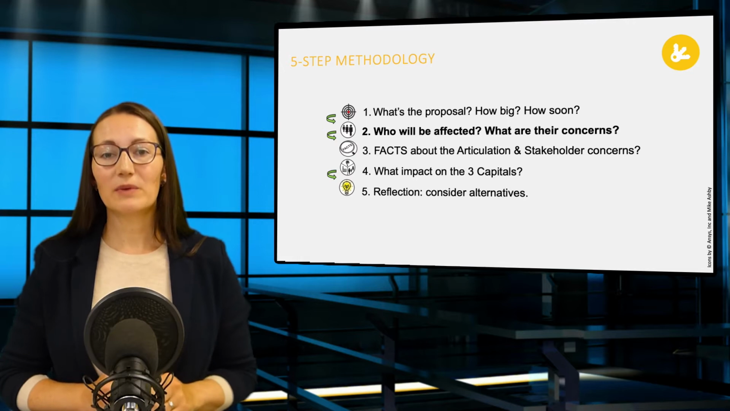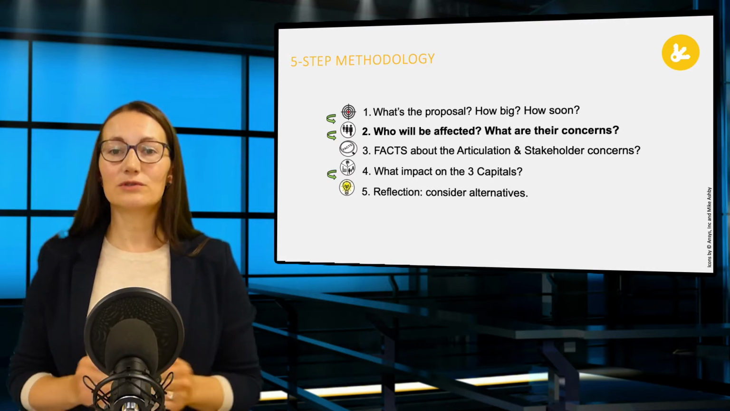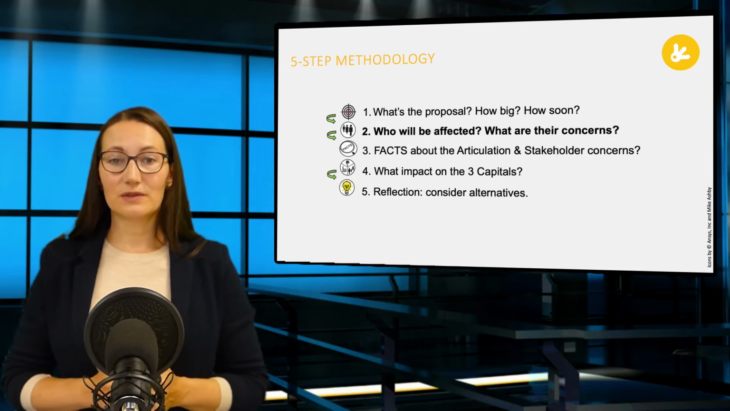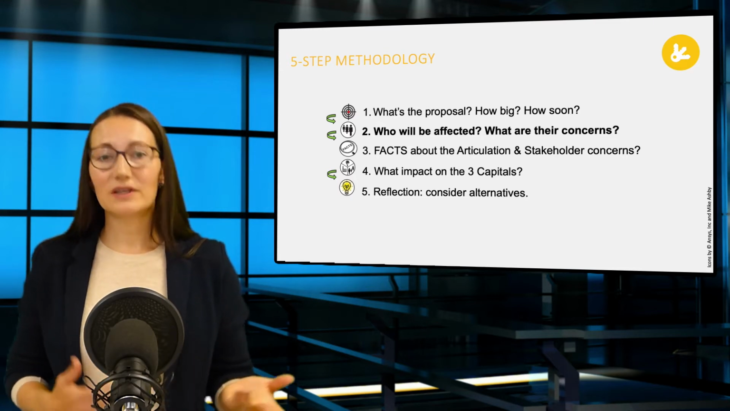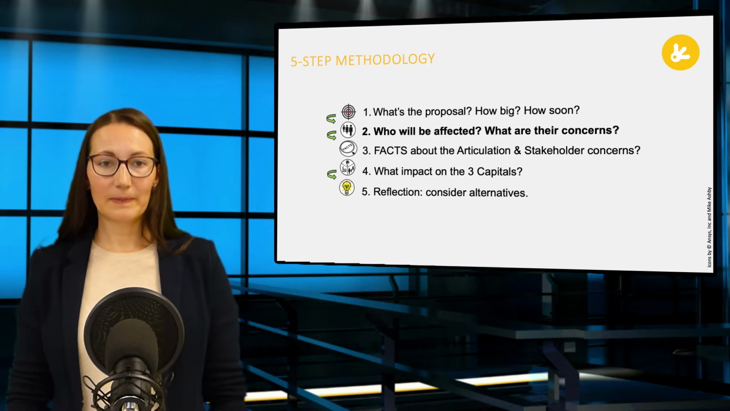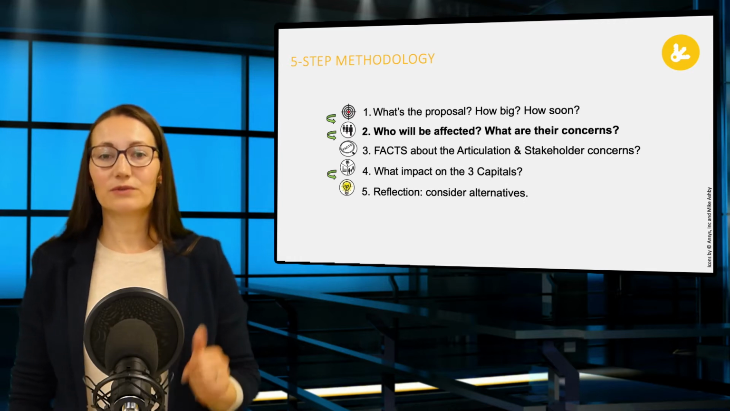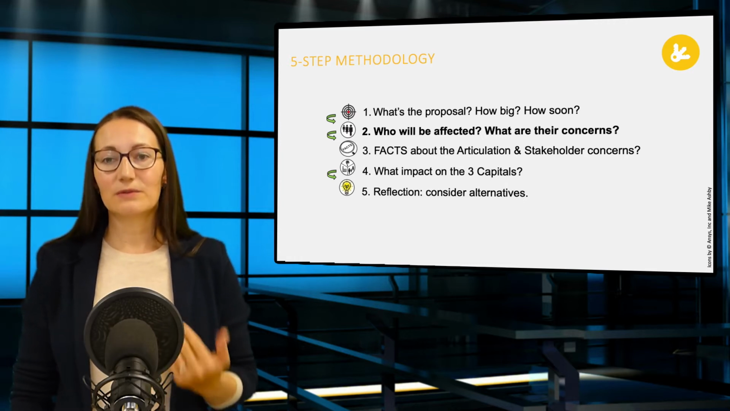So the third step is fact-finding. Here we look at the implications for resource-related and human-related factors. Imagine materials, energy, environment, legislation, economics, and society. So the fourth step, we need to form a judgment about the impacts on the three capitals. And the fifth is a reflection.